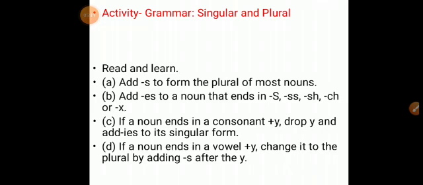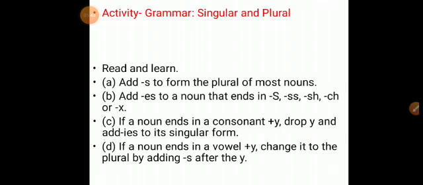So here we are not going to remove y. Understood? For example, key, keys. K-E-Y, key. To make it plural, we add only s. So keys is the plural form, because here we are not removing y. Why? Because before y they have given a vowel.